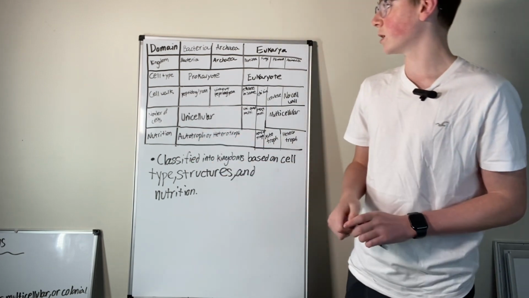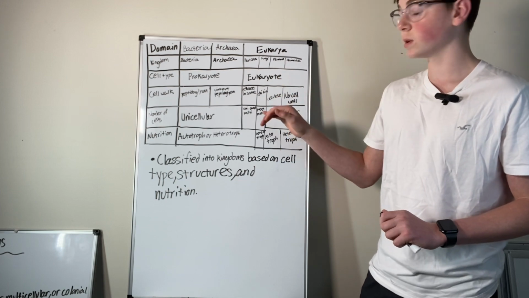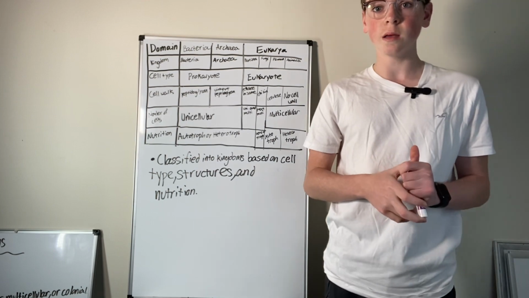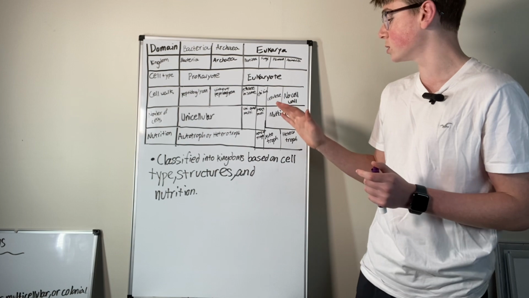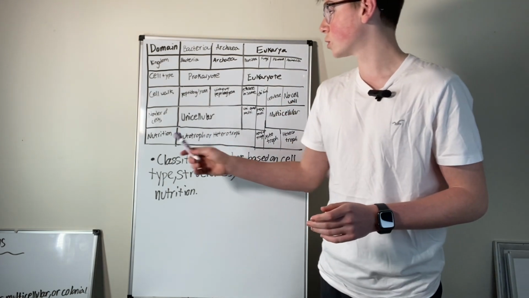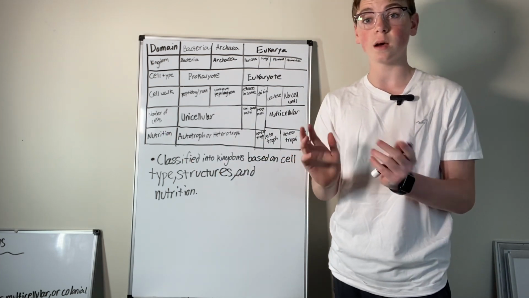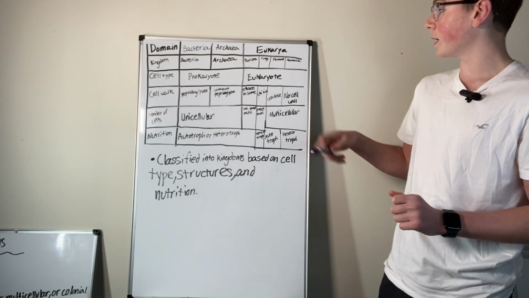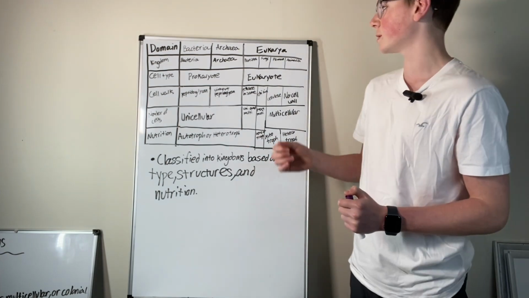Number of cells, bacteria and archaea are unicellular. Then protista are unicellular and multicellular. Fungi are mostly multicellular. Plants and animals are all multicellular. Then nutrition. Bacteria and archaea, they can make their own food or they can eat other organisms for food. They're autotrophs or heterotrophs. Then protists are also autotrophs or heterotrophs.